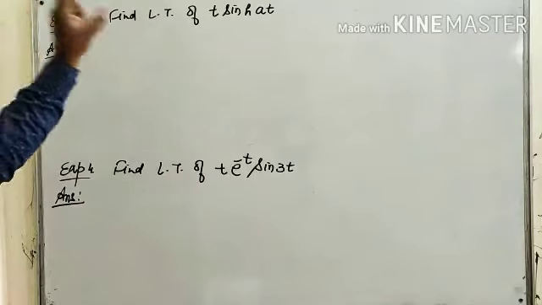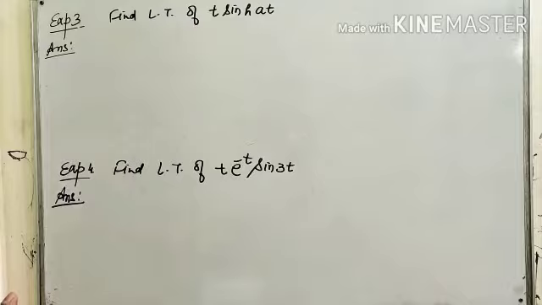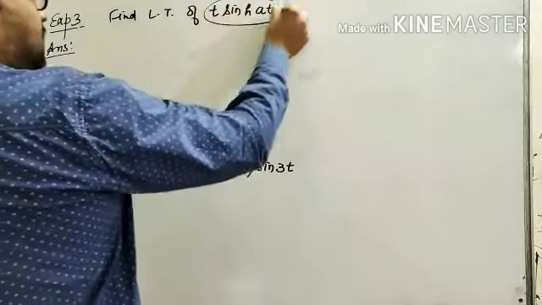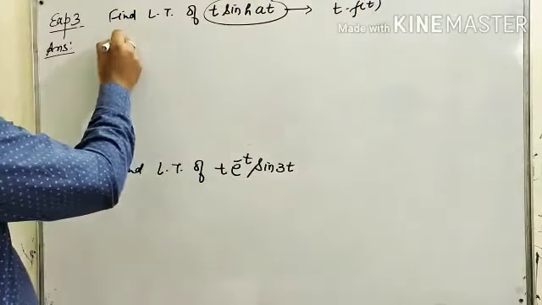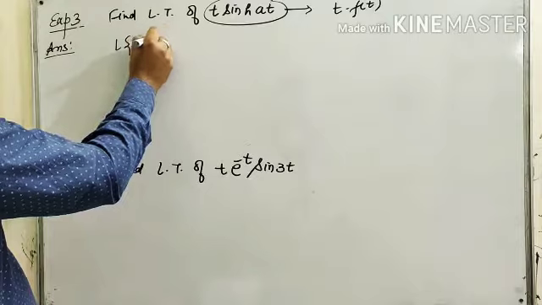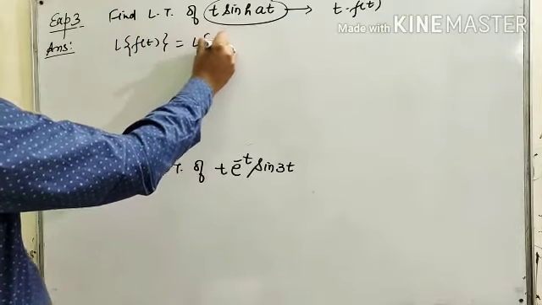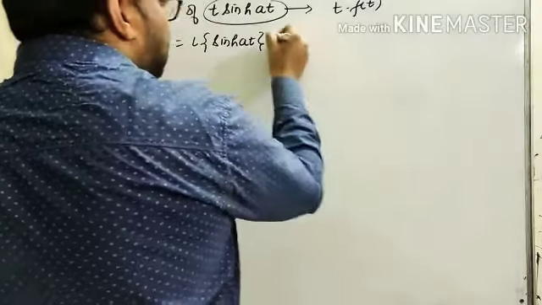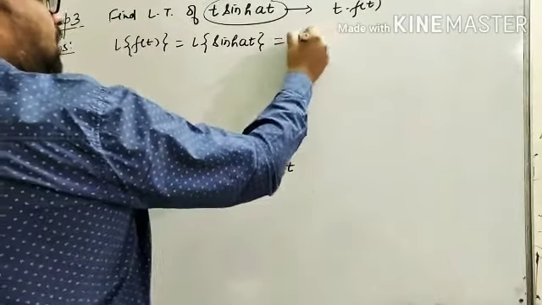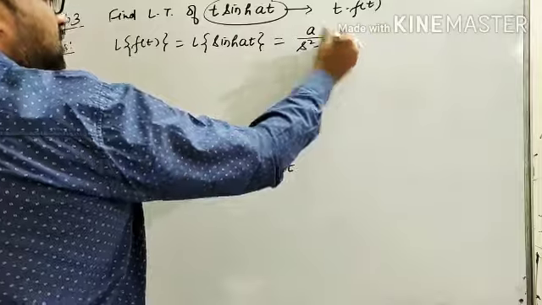Example number 3. Find Laplace transformation of t sinh at, that is now we are in the formula t into f(t). So what is f(t)? Sinh at. The Laplace of sinh at is a upon s square minus a square.